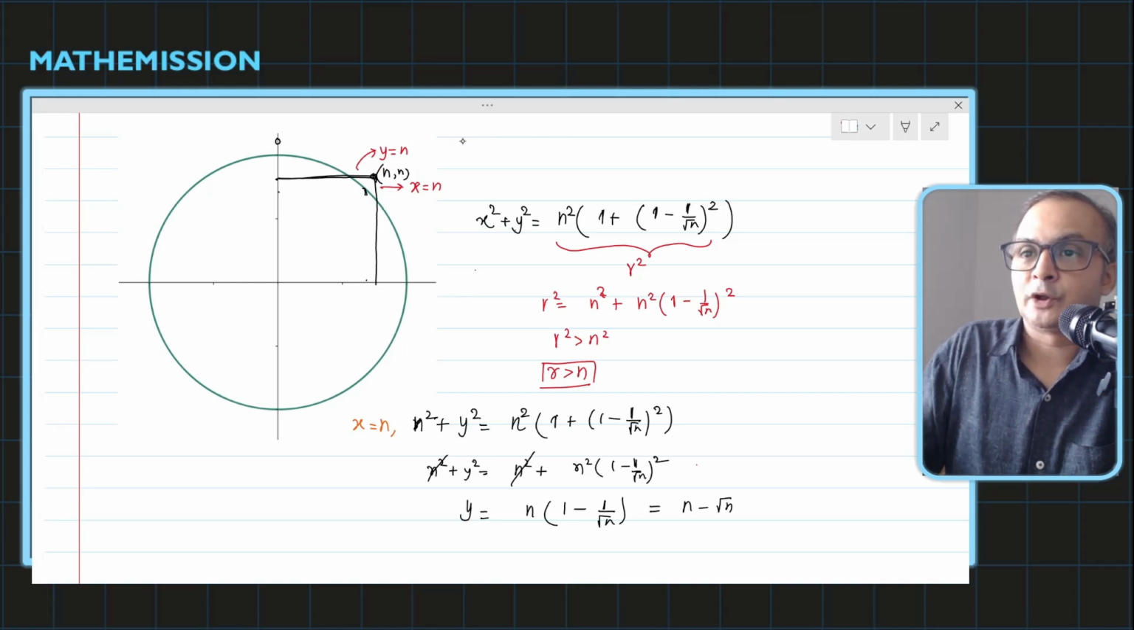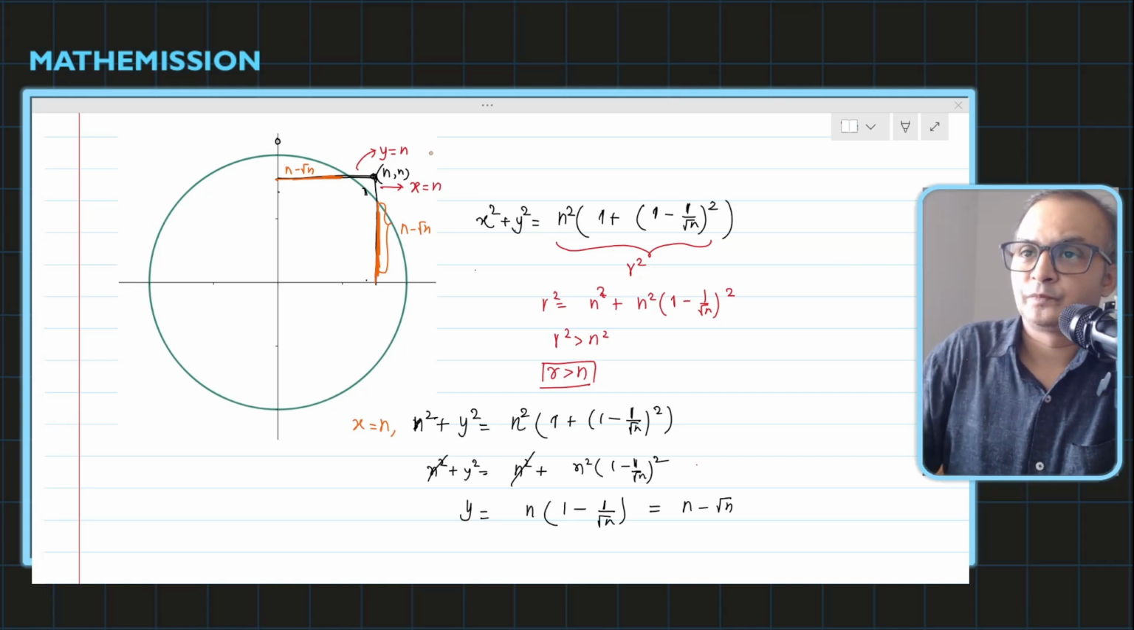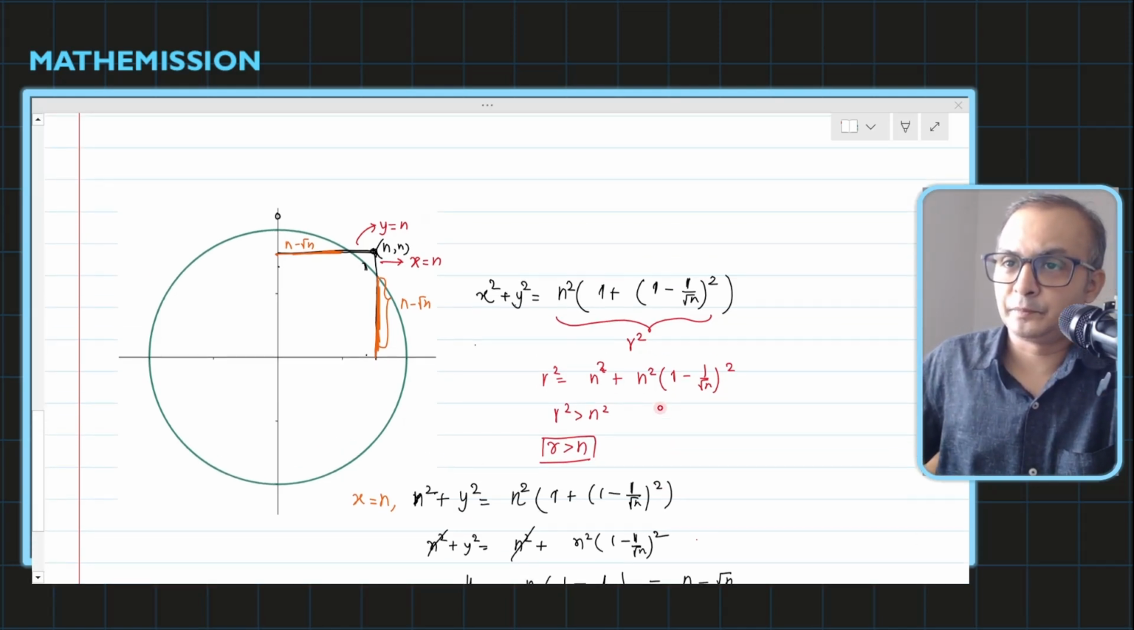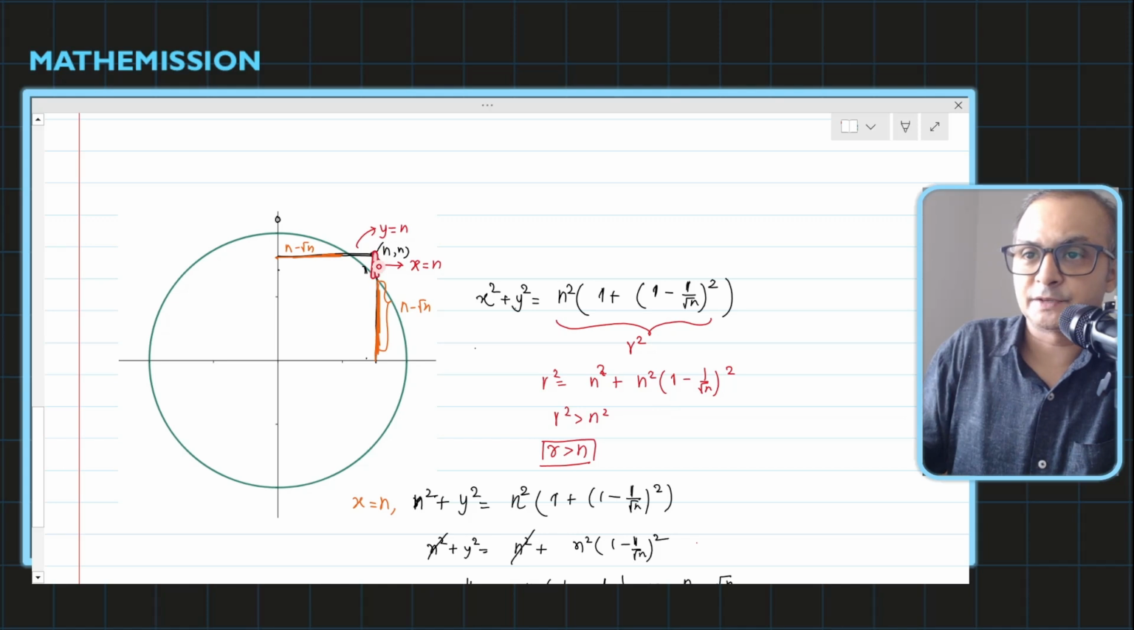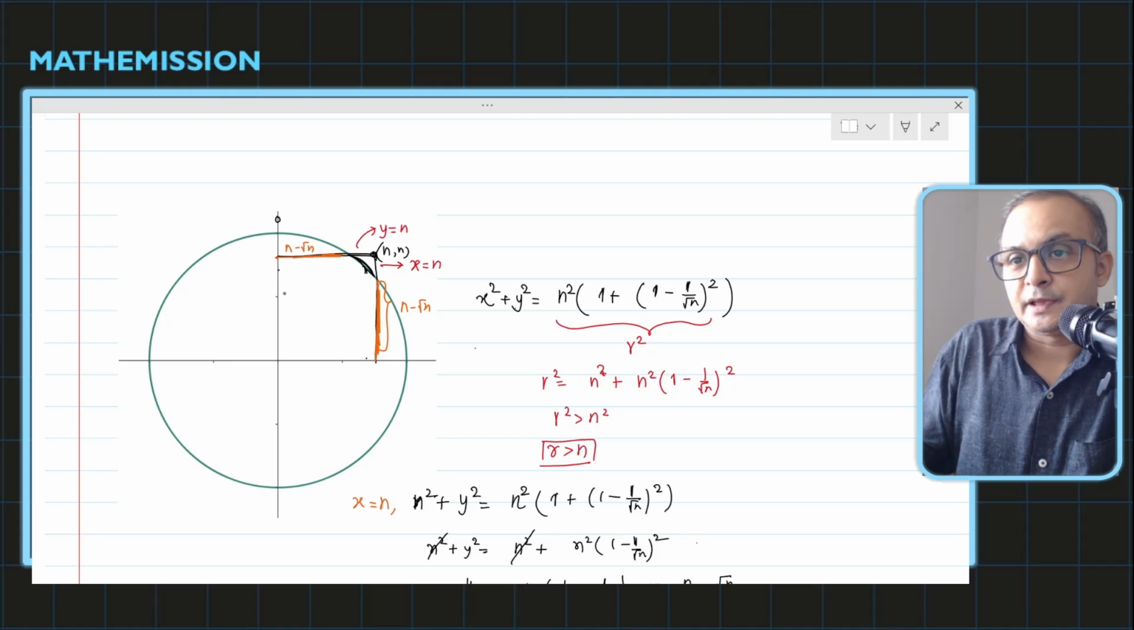Why? Because this much length is n minus root n, and since the x value is same, so this much length is n minus root n. Here this much length is n minus root n, because the y value is n minus root n. And so whatever the part left out here, this part is just root n, this part is just root n. It means we are seeing this arc here is always above n minus 1.